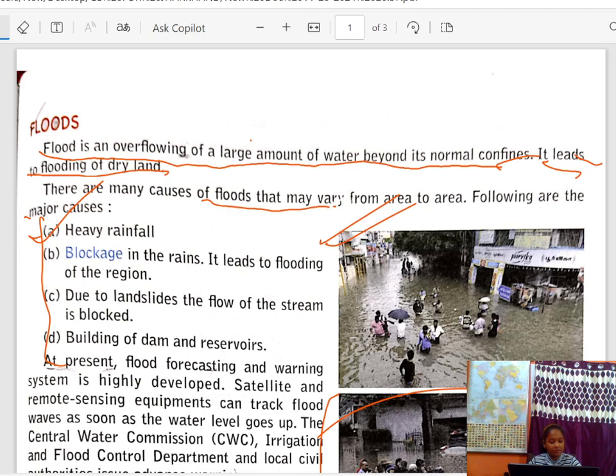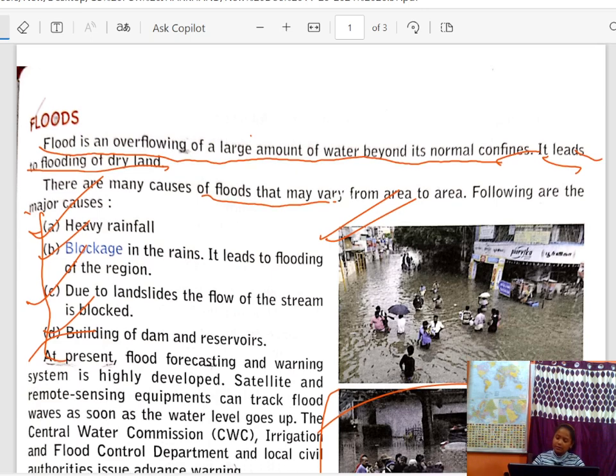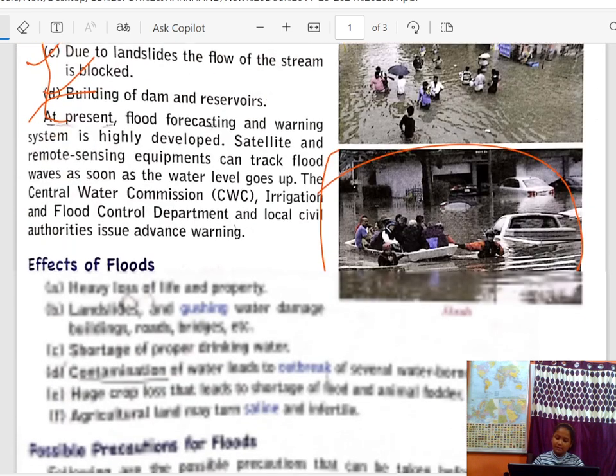Due to heavy rainfall, floods are caused, or sometimes blockage in the drains leads to flooding of the region. Then, due to landslides, the flow of the stream is blocked, and floods are caused. Building of dams also sometimes causes floods. These are the four main causes.